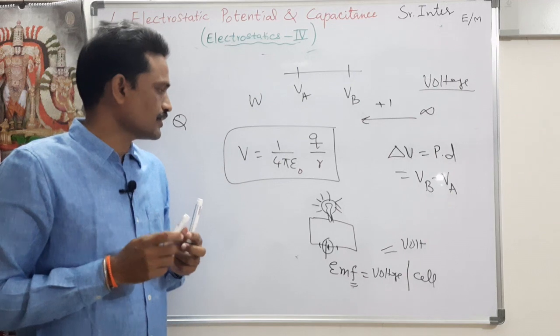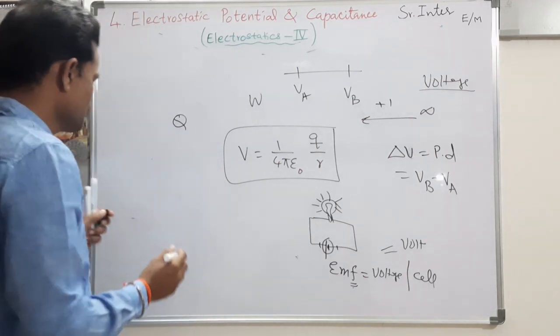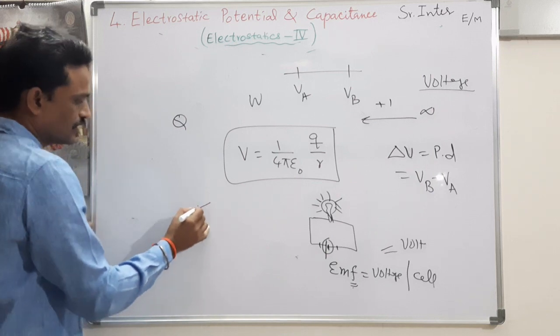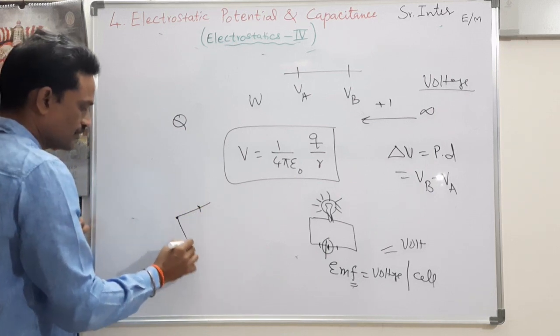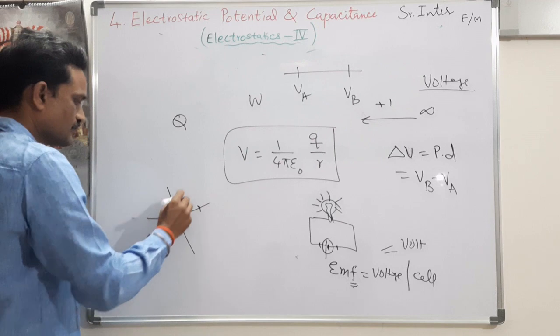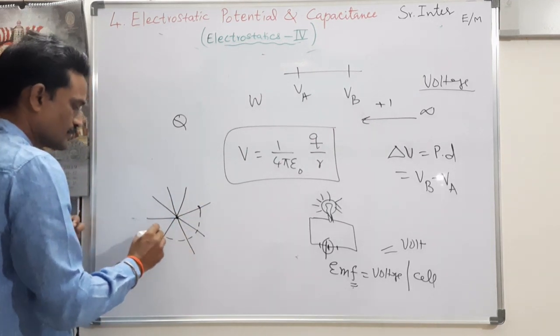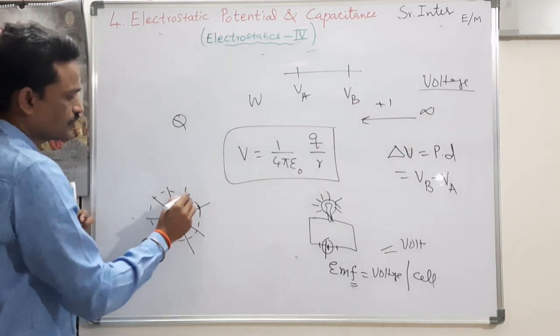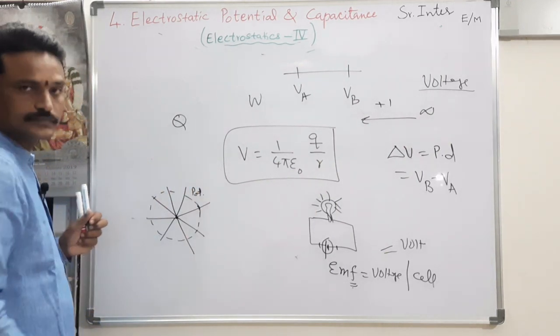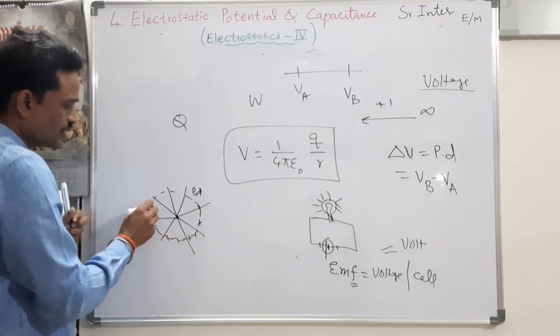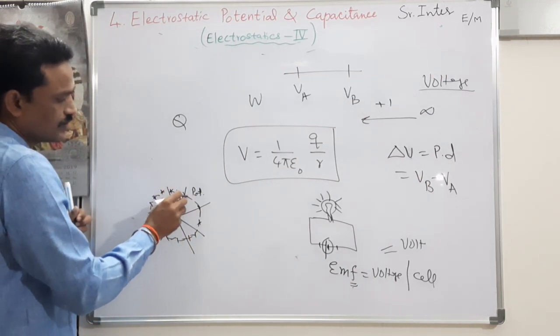Is it clear? Right. Now, suppose you take a point charge Q, at a distance r you have some potential V. At the same distance r, at all these points, the potential is the same. If I connect all these points, I will get a sphere in 3-dimensional format.